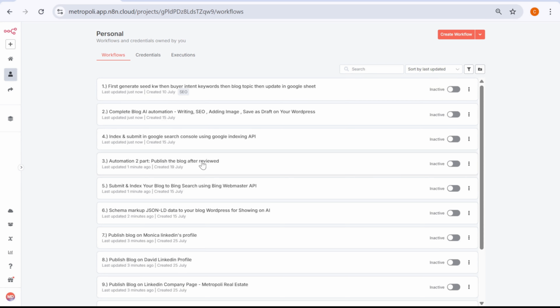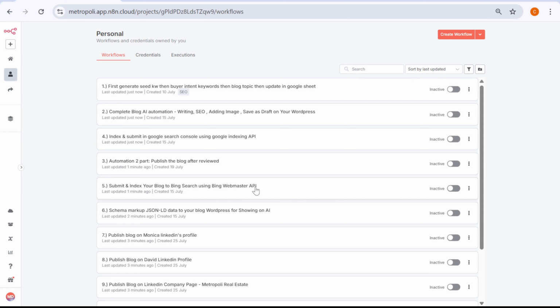The fourth automation is the indexing and submission to Google Search Console using the Google Indexing API. Why is it important? Because after publishing the blog we need to index it on Google search and Bing search. So that's why this automation is important for indexing. The fifth automation is for indexing, doing the same thing but for Bing.com, using the Bing Search Console, the Bing Webmaster API.